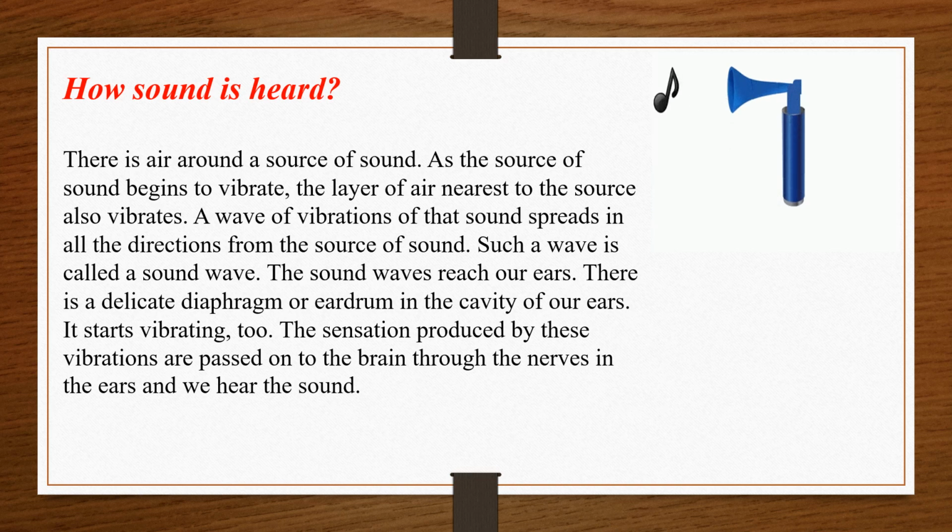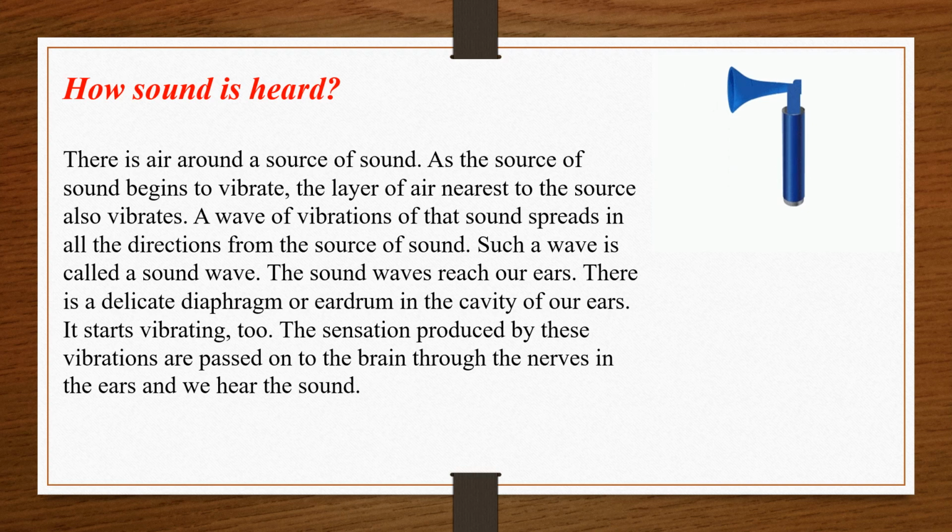Okay, we have learned that vibration happens when you are speaking. When I am speaking, my mouth, my throat is vibrating, and because of that vibration, the air around my mouth also is vibrating, because that sound is coming out and what is that sound doing? It is vibrating the air ahead as well. Okay, so the layer of the air nearest to the source also vibrates.